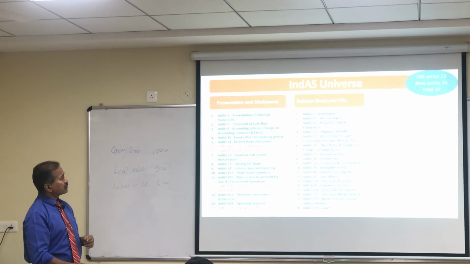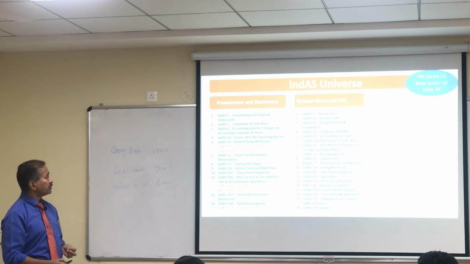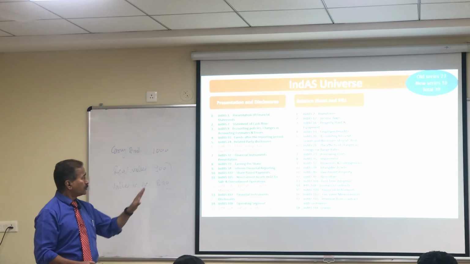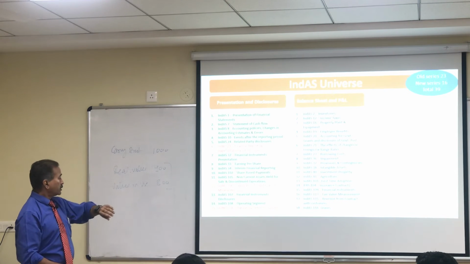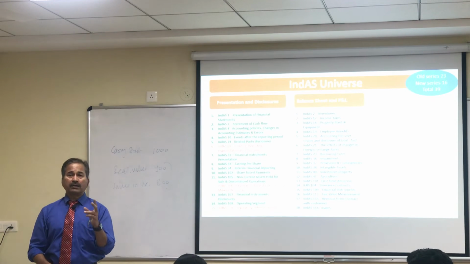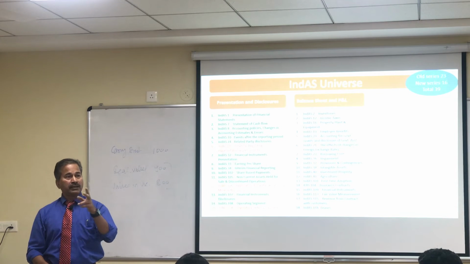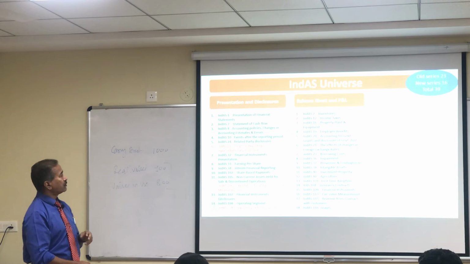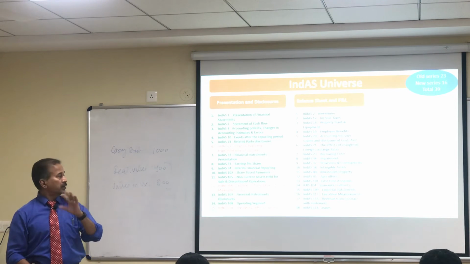Then you have insurance contract, which is exclusively for insurance contracts. IndAS 109, which is financial instruments, as we discussed a little while ago, and then IndAS 113, which is on fair value measurement. We'll discuss some of these things in a little detail. Then finally IndAS 115. Earlier you had IndAS 18, which was on revenue recognition. So IndAS 18 is now replaced with IndAS 115, which is on revenue from contracts with customers. So that is how the change is.